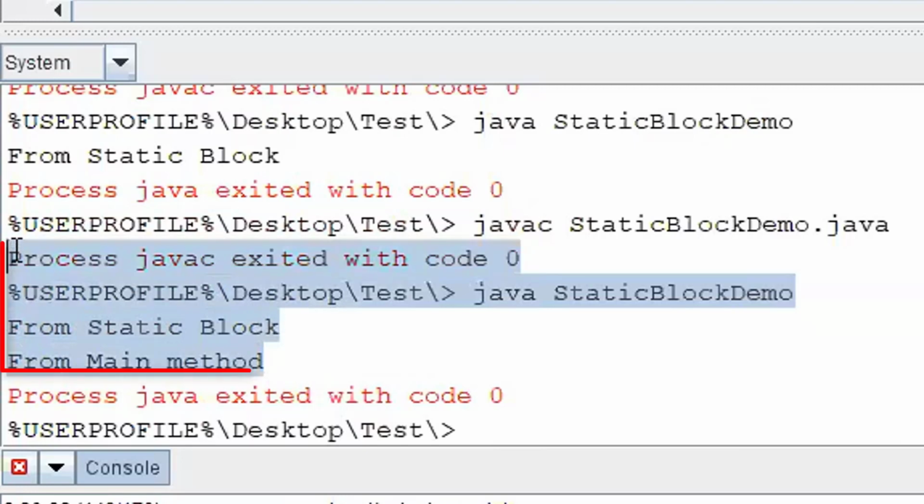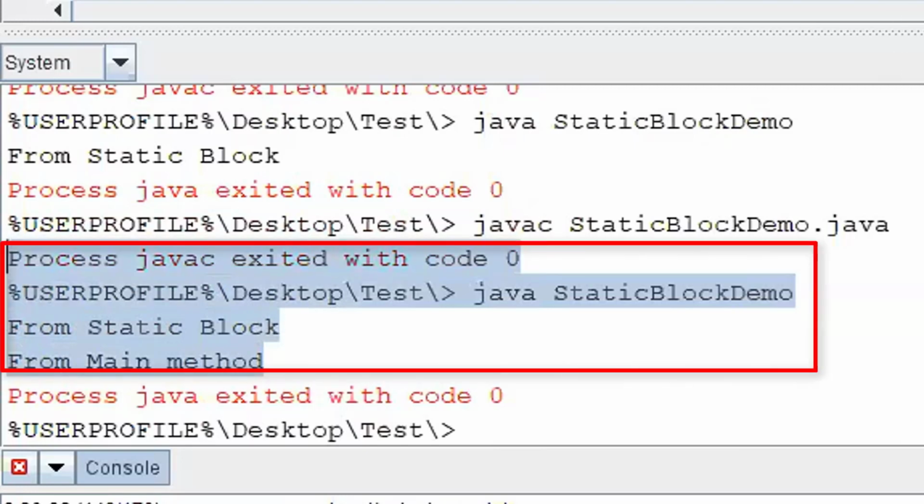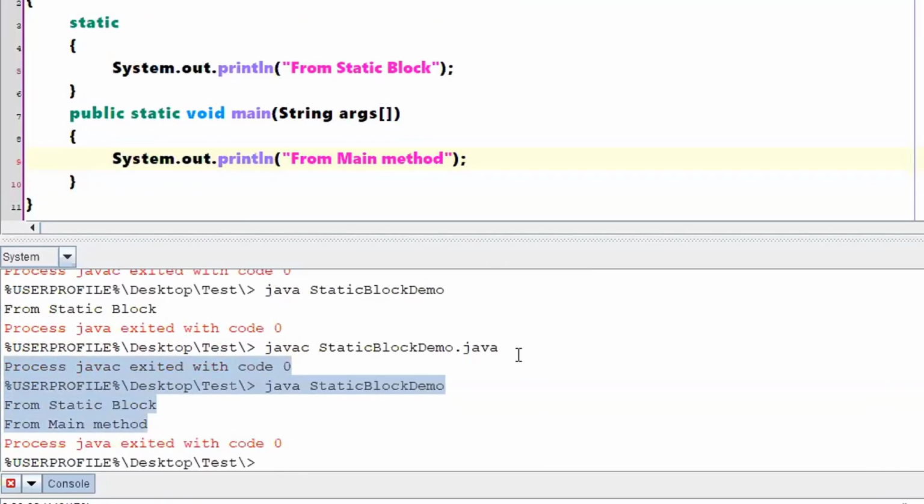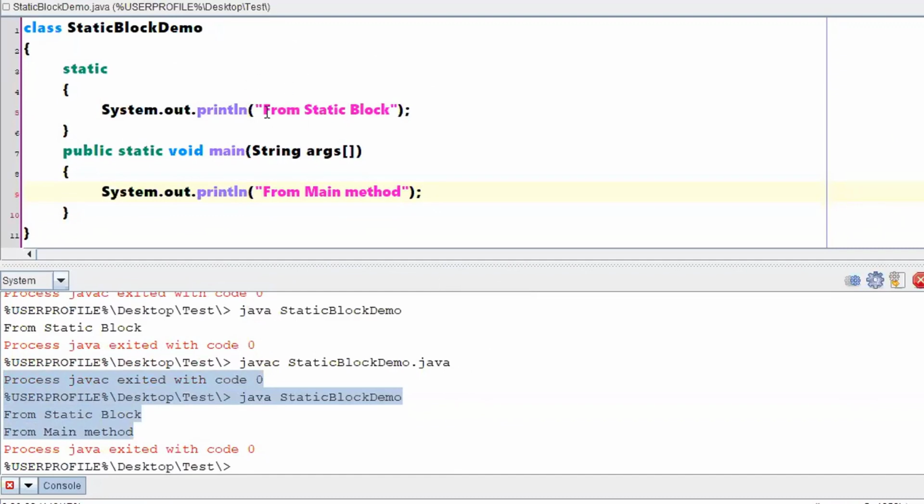What does the output say? It is saying first from a static block, then from a main method. That means the static block has been executed first and the main method has been executed later. Clear with the conclusion? You might ask one more question, sir, you have written it first, so it might be executing first, right?